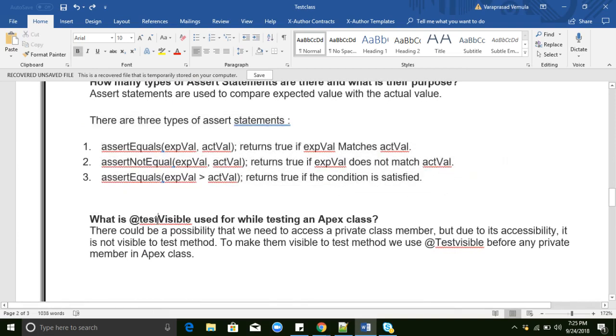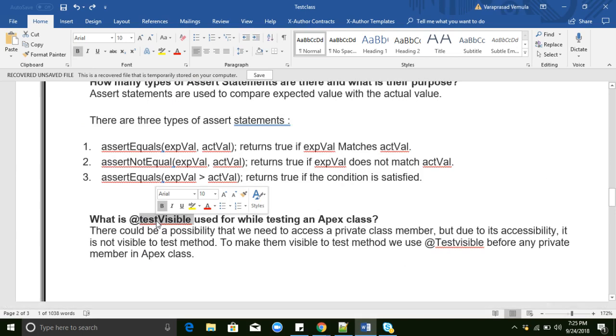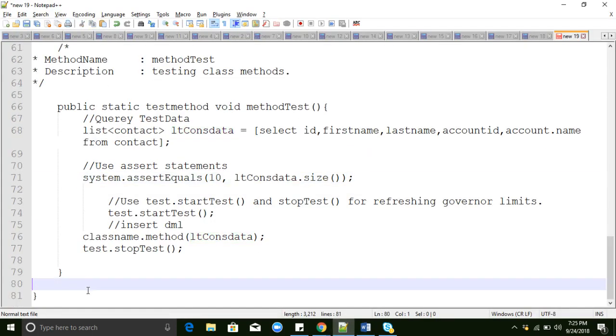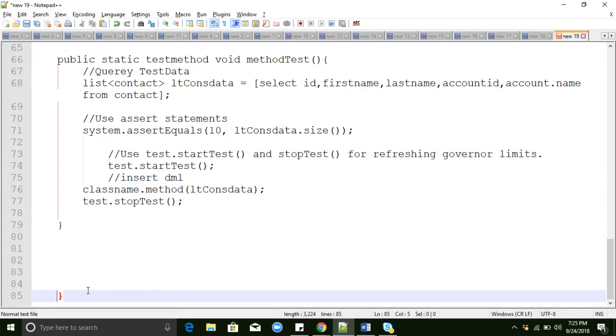And what is the TestVisible annotation, why do we use it? Sometimes if you are implementing any web service classes, we specify a private keyword in the method. That time, those private methods will not be accessed directly in the test class. So for that, to access those private methods, we need to mention the TestVisible annotation in the private methods. For example, you are writing these methods like